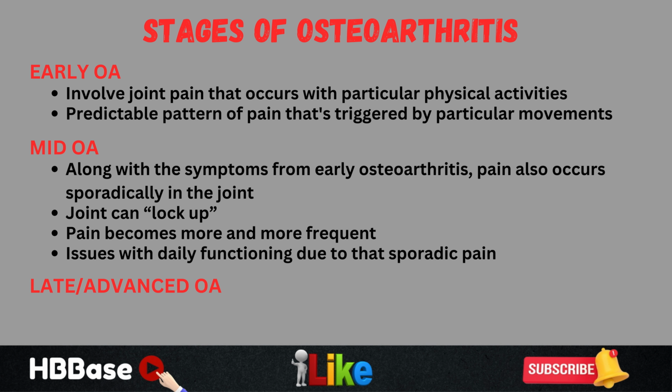And then there is late or advanced osteoarthritis where the pain becomes constant. So there is constant joint pain. It's oftentimes going to be a dull ache. Each stage builds on the previous stage, and eventually there can be constant pain in the joint. So this is a brief overview of the stages of osteoarthritis.